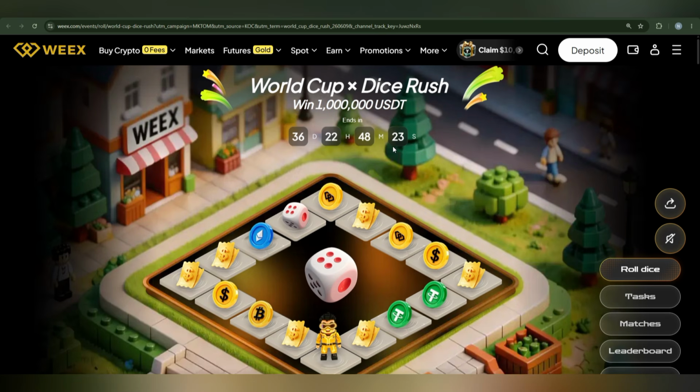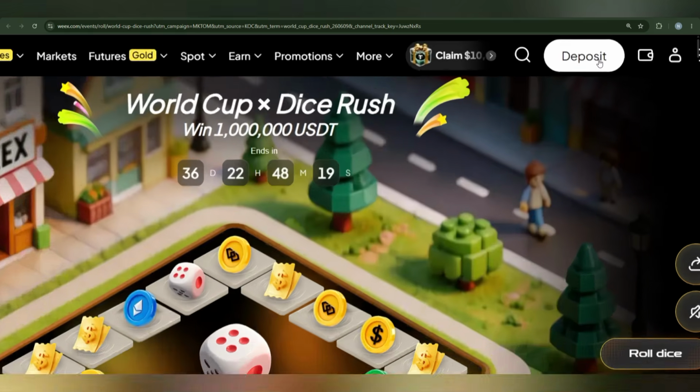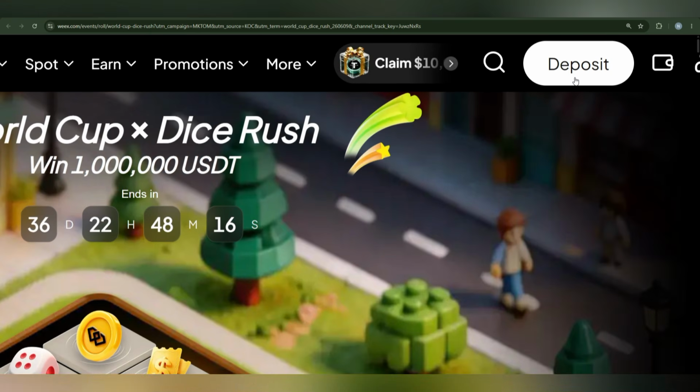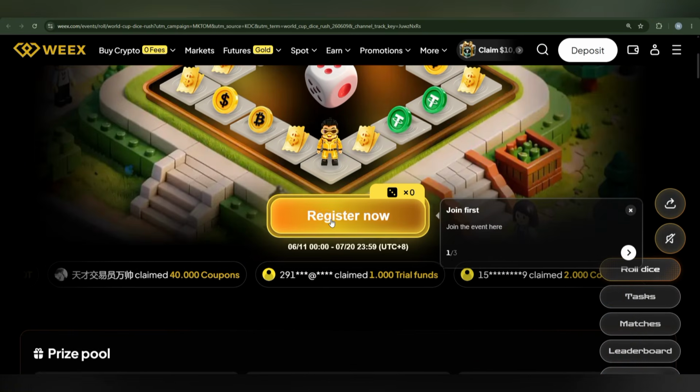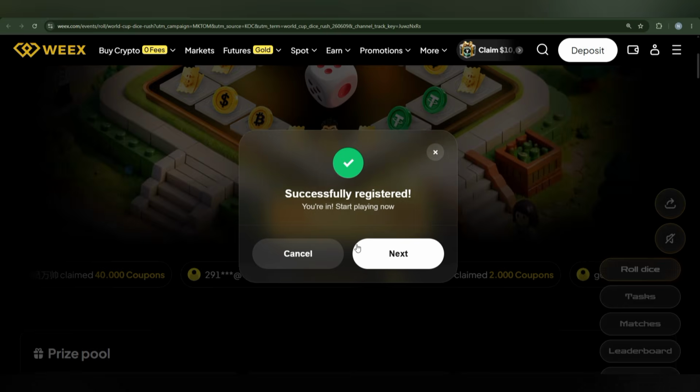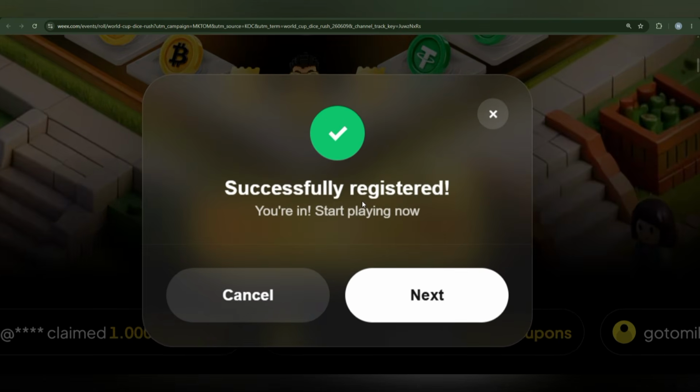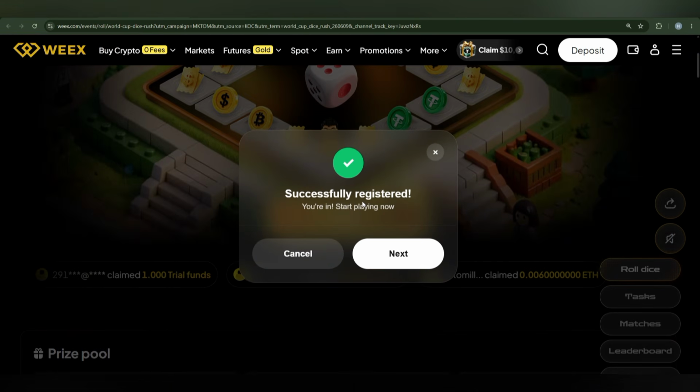Now let's open the event page. First thing that you will notice in the register, you can also check out now button have been changed. Now after the registration, we can easily click on the register, and our platform is now registered successfully. You can easily check out, and so make sure to join this event before completing any task.